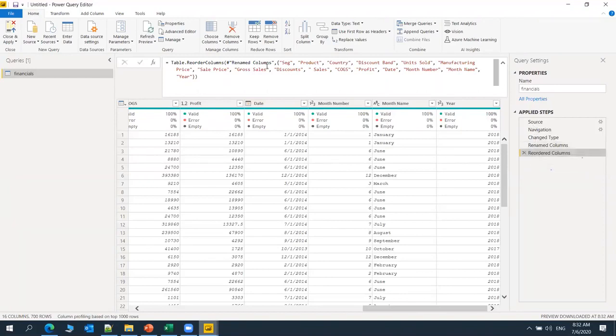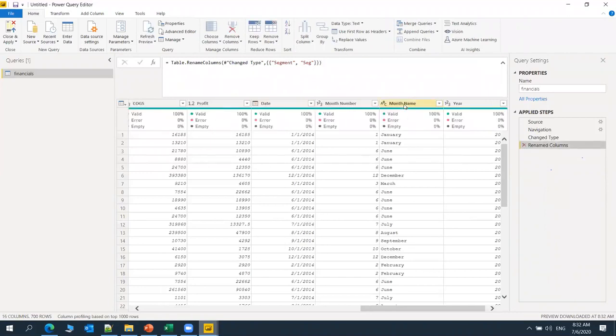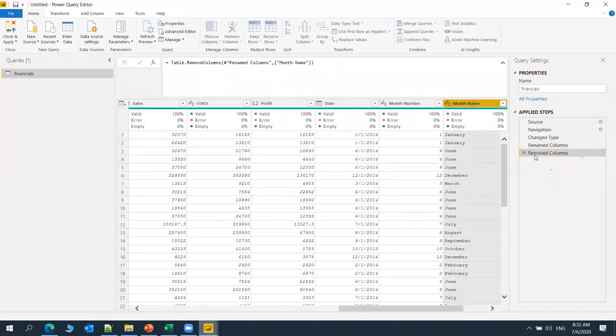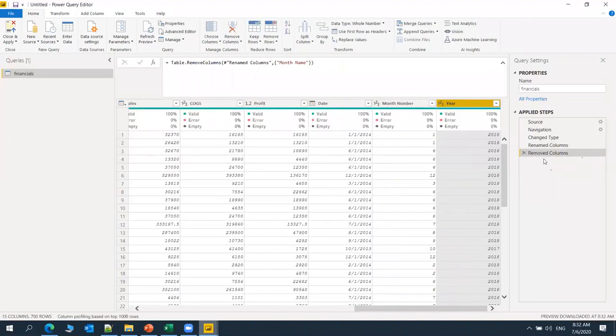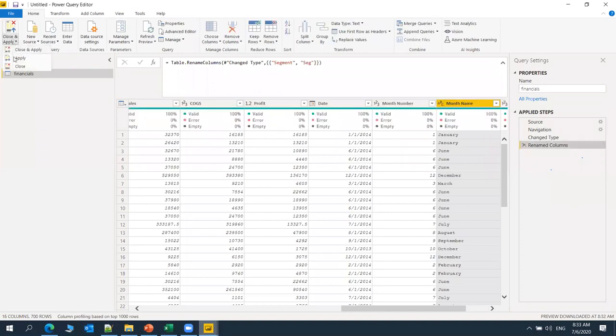I just re-added some of the columns. This is the formula bar. Here it is recording, whatever steps I have performed. If we want to remove this, no issues. Suppose I want to remove this column, it will record that too. As per the data, we can close and apply the changes. If you don't want the column, we can remove it and close and apply. This is also fine.